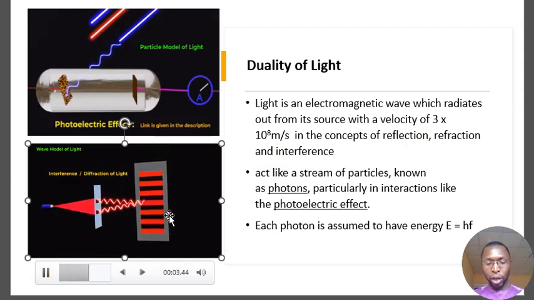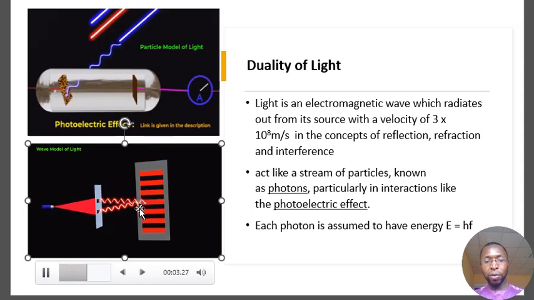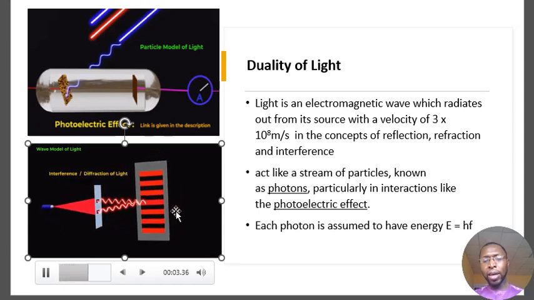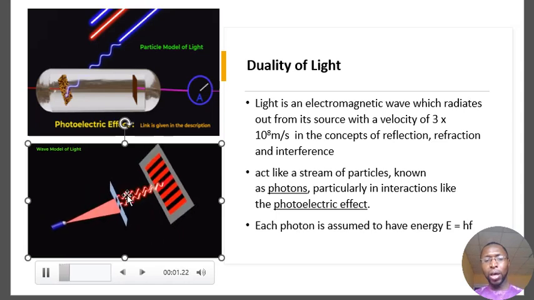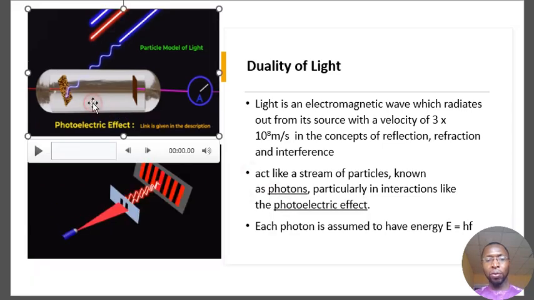Look at this video now. You could see that light here is behaving as a wave. But then it has been verified that light can also behave as a particle. And when it does that, it is called photons, as seen in this video here.